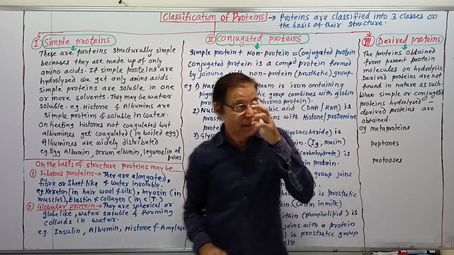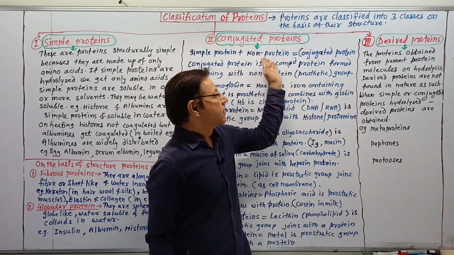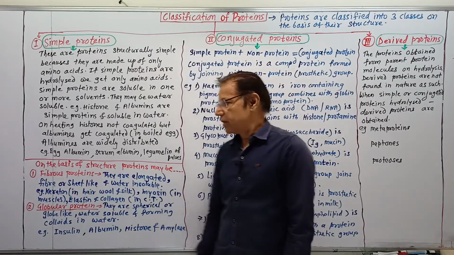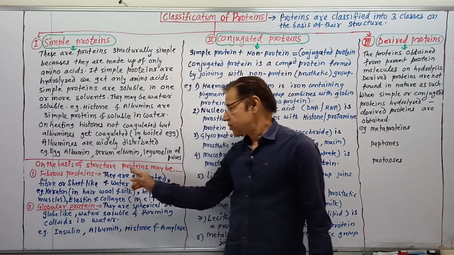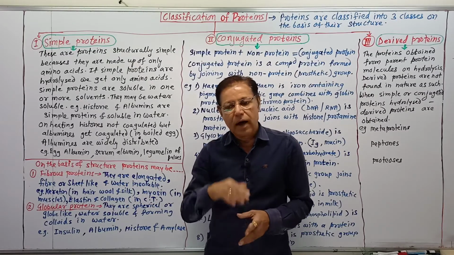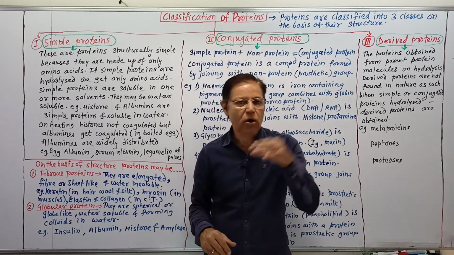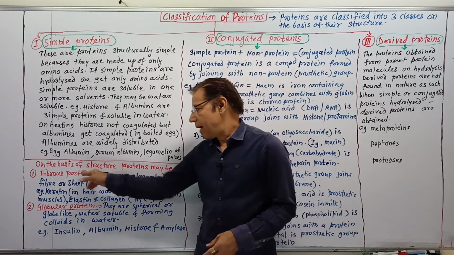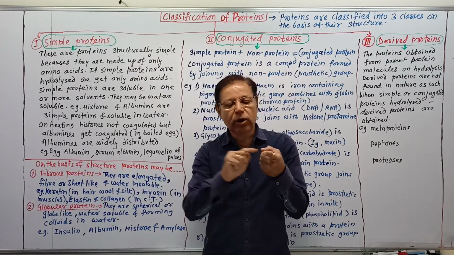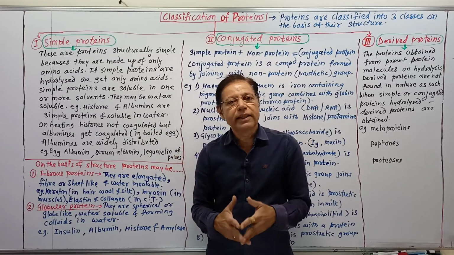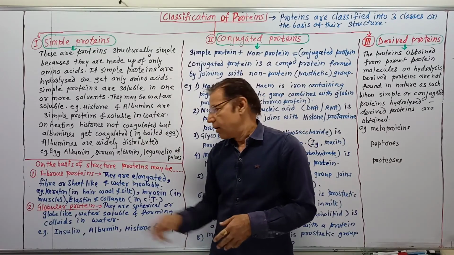Then there are conjugated and derived proteins, but again on the basis of structure, proteins are of two types: either fibrous or globular. Fibrous proteins are elongated, fiber-like, and that is why we call them fibrous proteins.